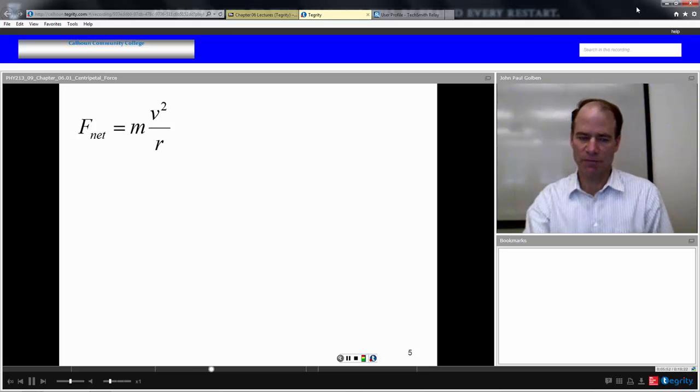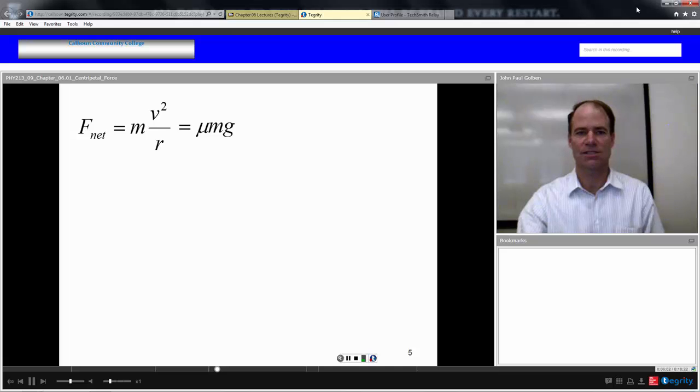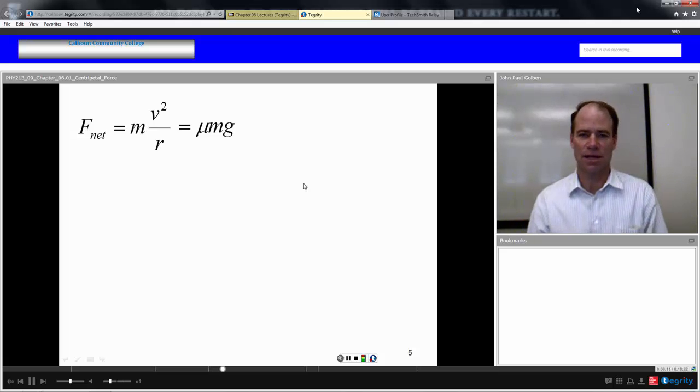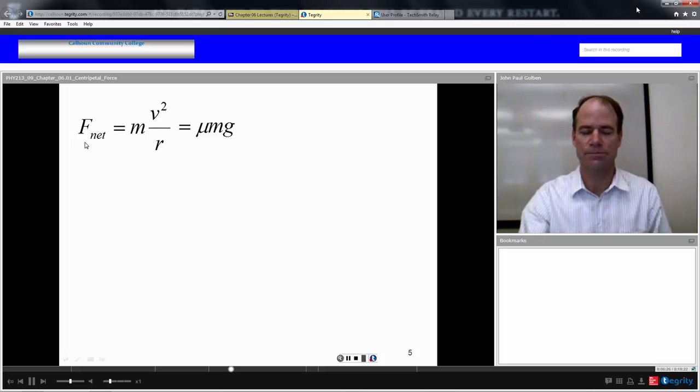So our net force is mass times velocity squared over r, and that is equal to whatever external forces are responsible for keeping this moving in a circle. In this case, it is strictly static friction. It's going to be mu times the normal force, but on a flat plane the normal force is equal to the weight, mg. So it's going to be mu times mg. In other words, our frictional force is going to be 50% of our normal force, 50% of our weight, because mu is 0.5.